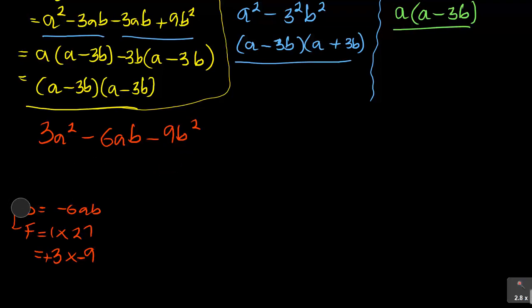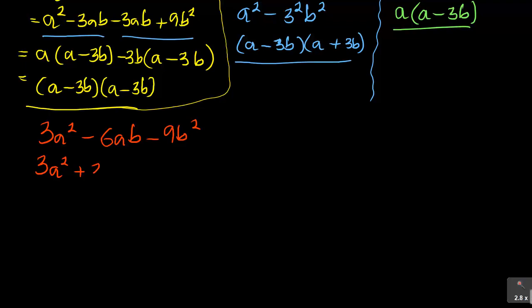As I said, I'm doing this so quickly because it's a revision session, not more of a lesson like you are learning everything from scratch. So it's 3a squared. Now it's plus, remember, 3ab minus 9ab. If you say 3 minus 9, you get that negative 6. Then minus 9b squared. Then you check your first 2 and factorize it.